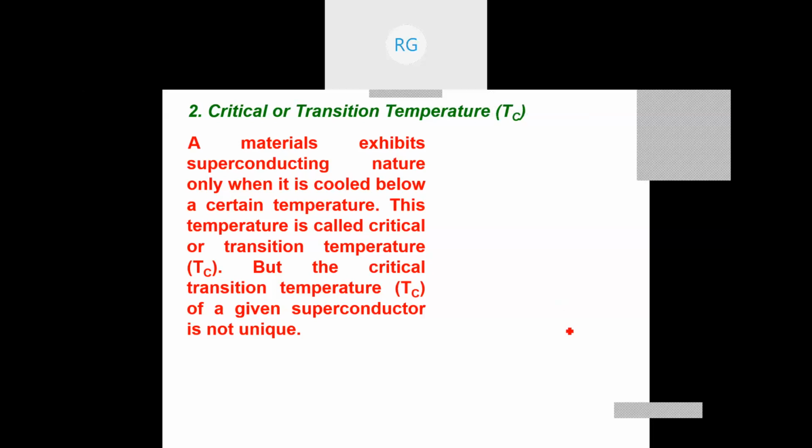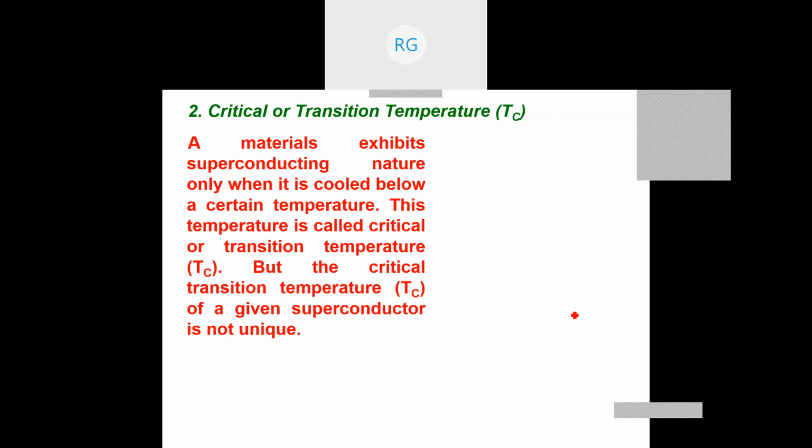It was found that there are almost 20 to 30 metals or elements in the periodic table that show the superconducting property when they are cooled below their respective transition temperatures, like zinc, aluminum, lead, Hg, tin, niobium.